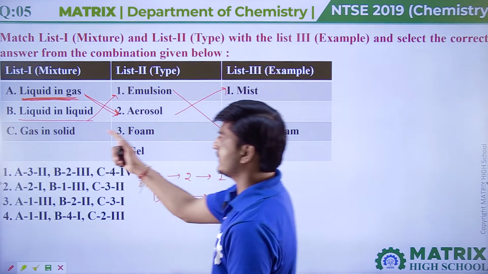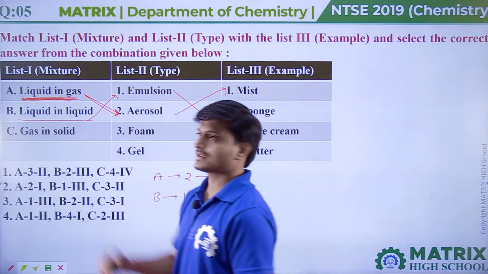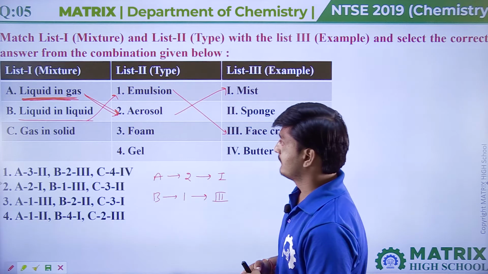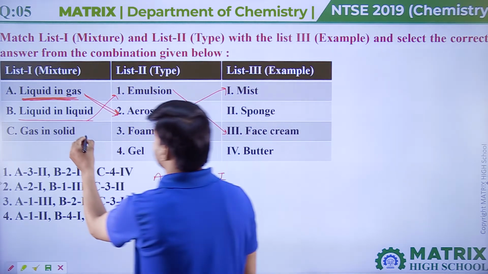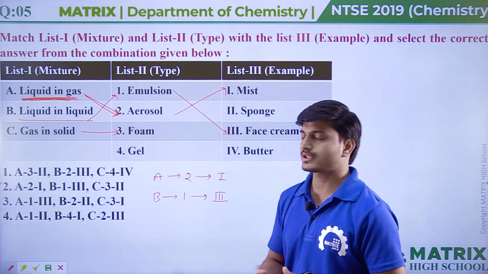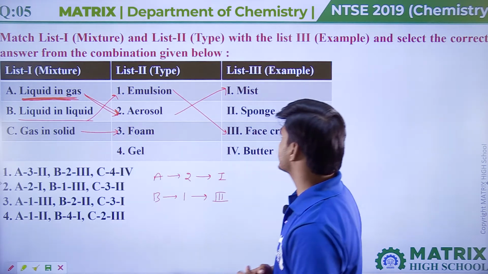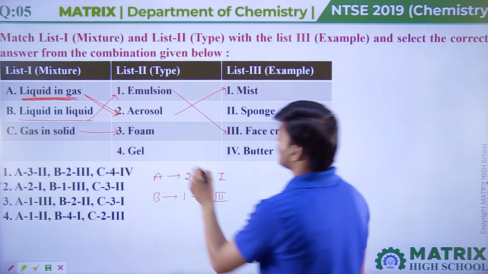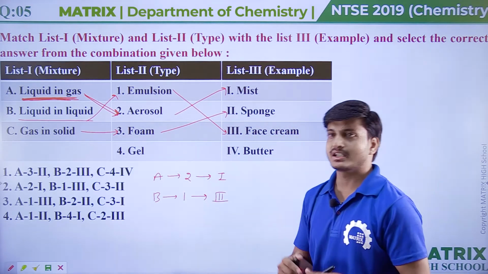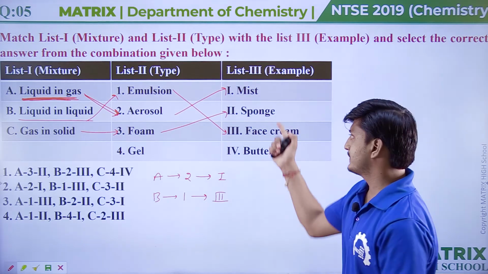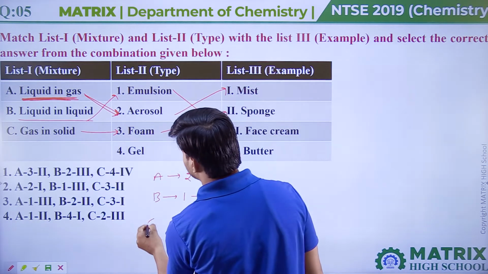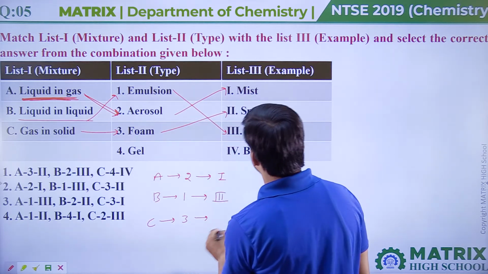Now coming to the C point, gas in solid. Means gas is dispersed phase and solid is dispersion medium. So which type of colloid is this? This type of colloid is called foam. And what should be the example of foam here? The example of foam will be sponge. In sponge gaseous particles are dispersed in solid. That's why we can say in C third will come and its example will be second.